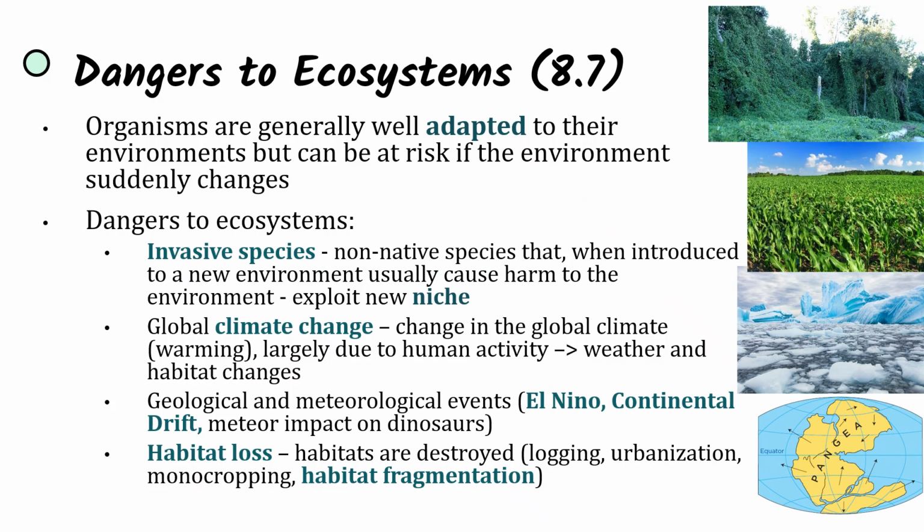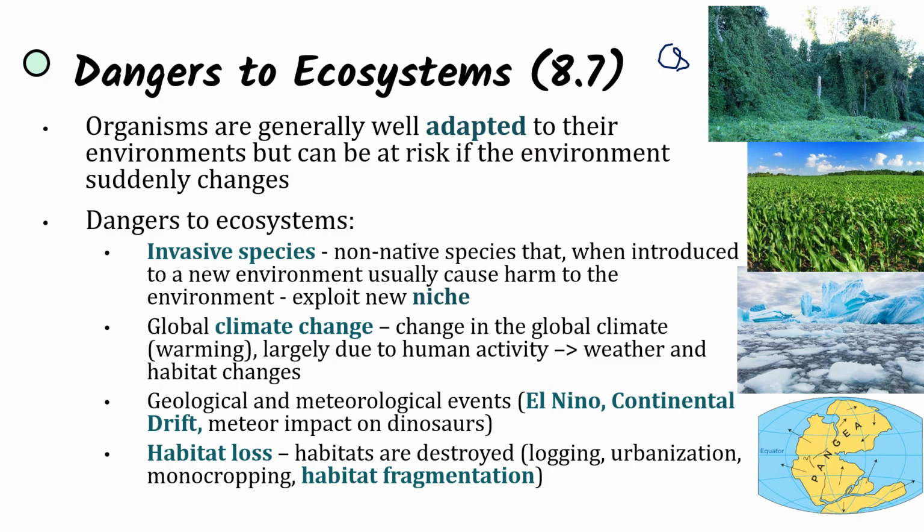So we can look at the kudzu plant, which is native to East Asia, but it's become a problem in the US because it was introduced in the late 19th century for erosion control and as a forage crop, but its rapid growth and ability to smother other vegetation made it a major ecological pest. And so humans have often contributed to disruptions to ecosystems, and one example is through invasive species.